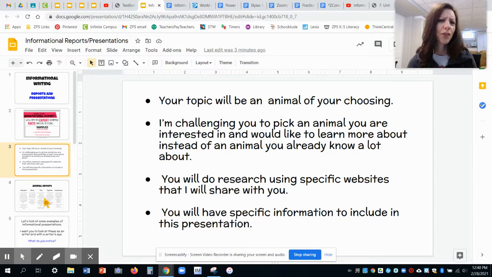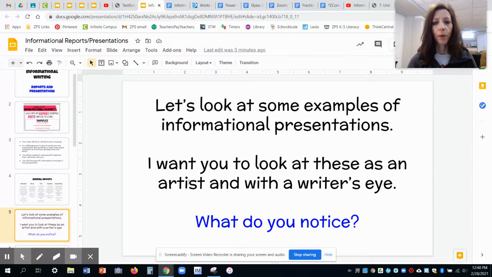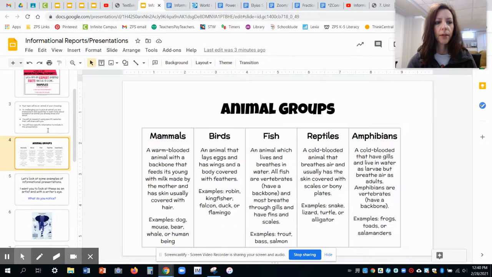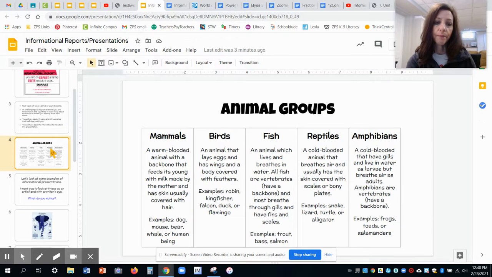All right, let's talk about animals for just a second, because animals are in 5 different groups. You probably remember some of this from second grade. So let's look. Mammals. Mammals are those warm-blooded animals. They have a backbone. They are fed with their mother's milk, and they've got skin and hair. Examples are a bear or a mouse or even a dog. Humans are also mammals, but you're not going to research a human.